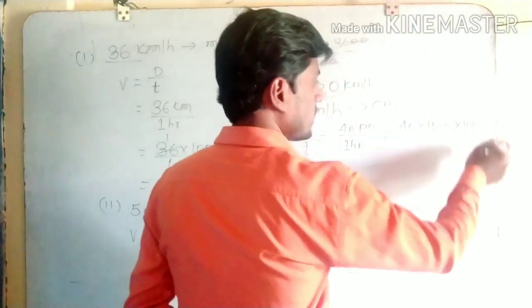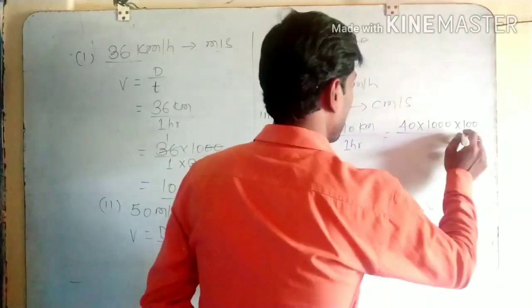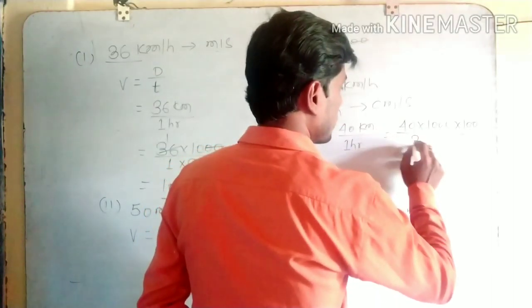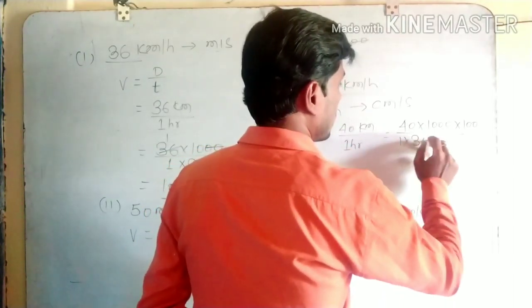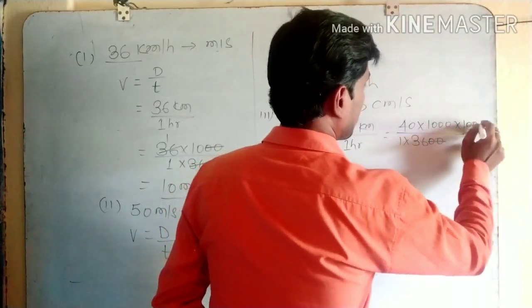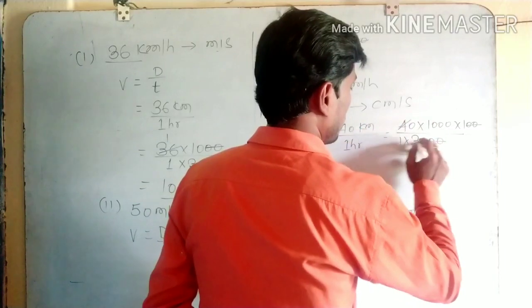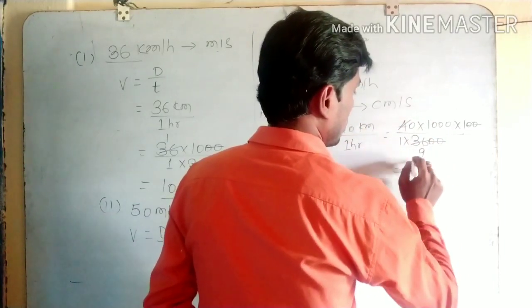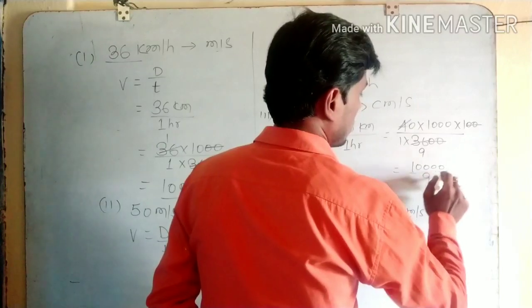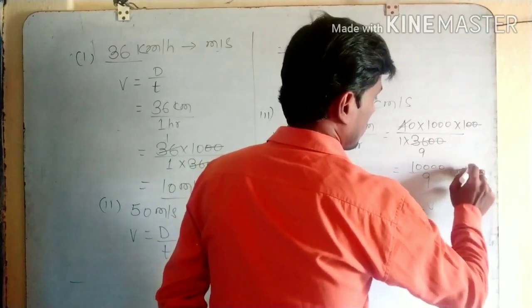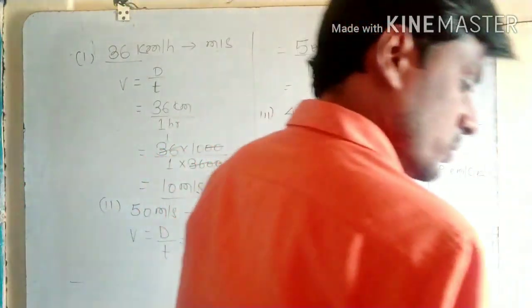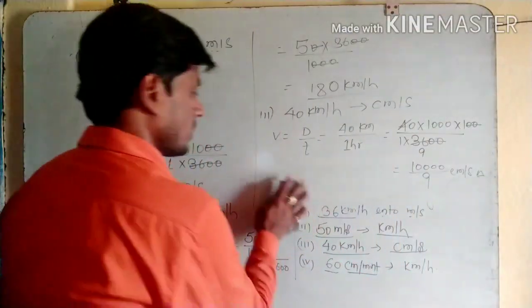Then 1 hour is equal to 3600 seconds. So cancel, and we get 10,000 by 9 centimeter per second. This is question number 3.